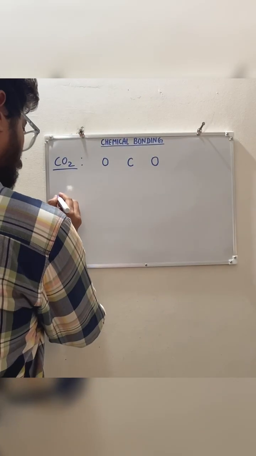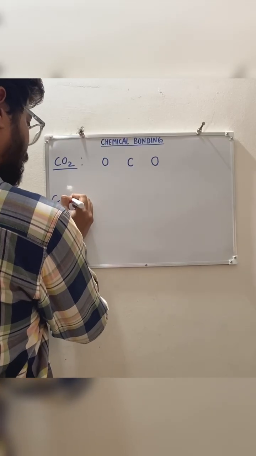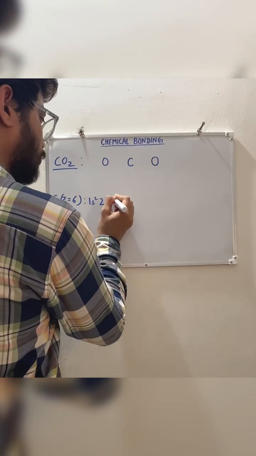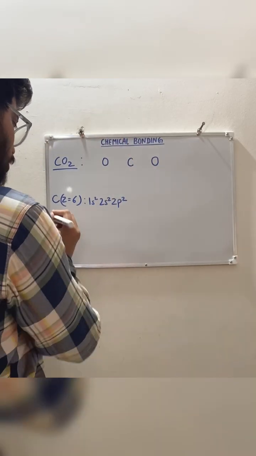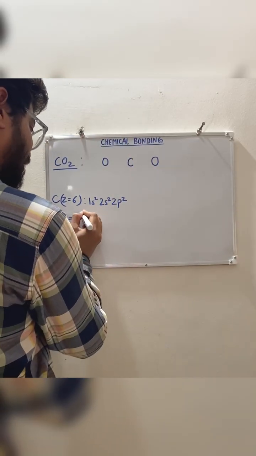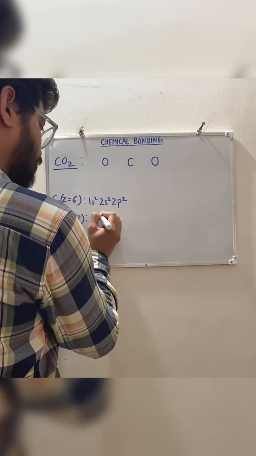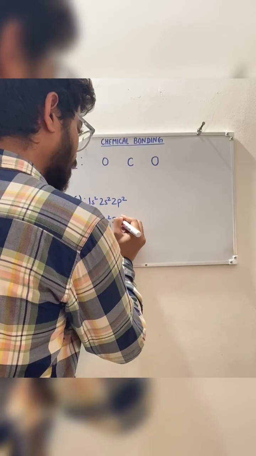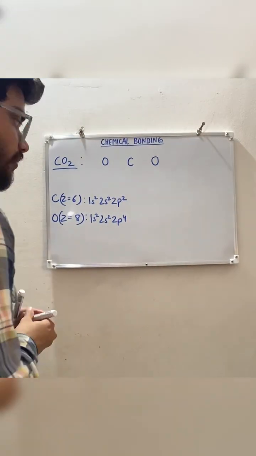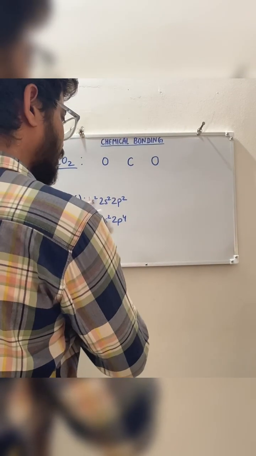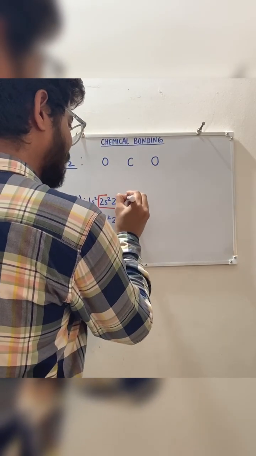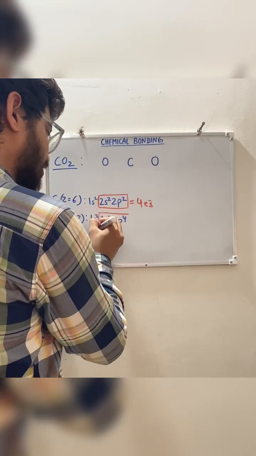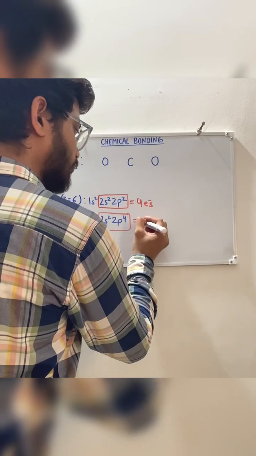Carbon atomic number is 6, it means 1s2, 2s2 and 2p2, and oxygen atomic number is 8, so its electronic configuration will be 1s2, 2s2, 2p4. Correct? So here the valence shell, the second shell, has 4 electrons, and here the valence shell has how many? 2 and 4, 6 electrons.